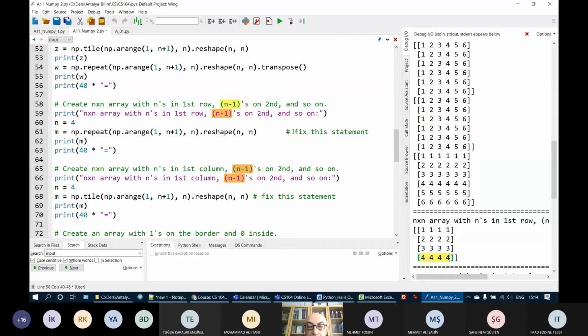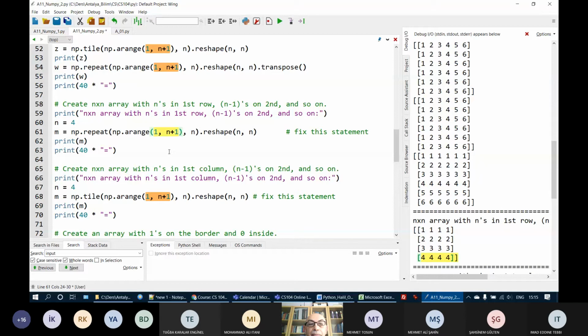I just put here, fix this statement. I didn't solve it. Just now I'm asking you, what shall I change here to have that? 4, 3, 2 and 1 on the rows. If it is 4, of course. Or in other words, n's on the first row, n minus 1s on the second row, etc. What do I have to change here? I have to produce 4, 3, 2, 1.